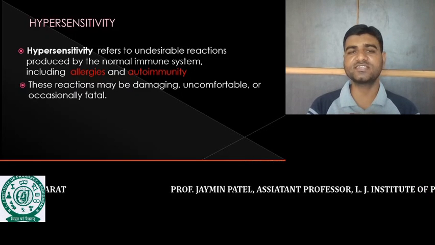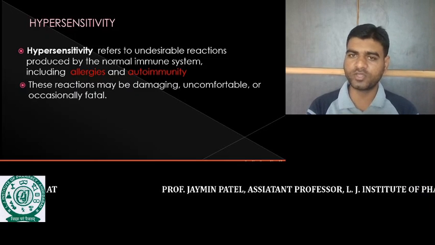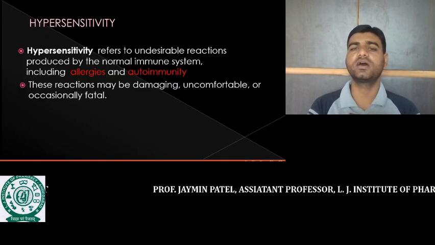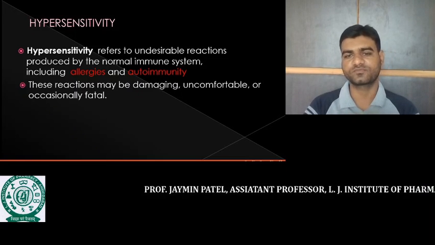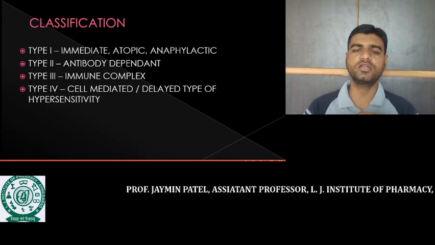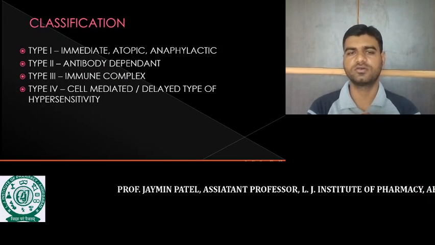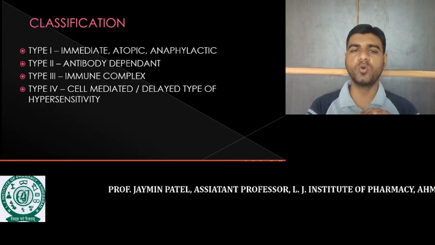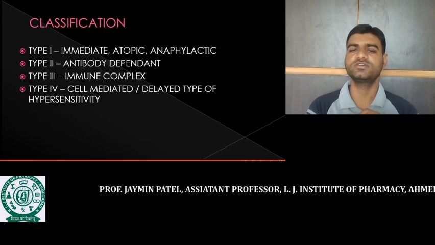So these reactions may be damaging, uncomfortable for the patient, and sometimes may lead to death. So this hypersensitivity is an uncontrolled response, otherwise we can say it is the over response of our immune system.